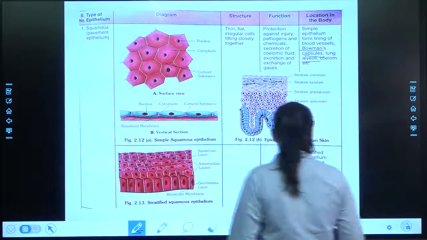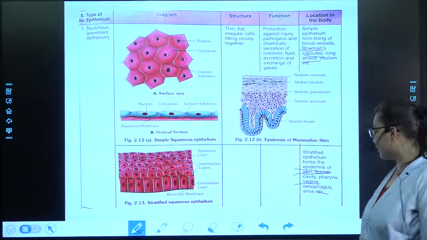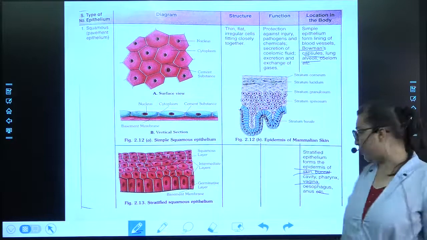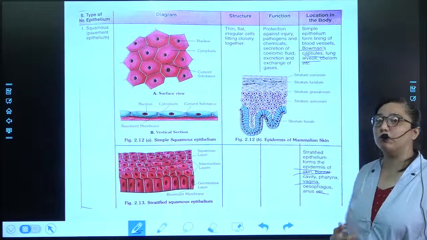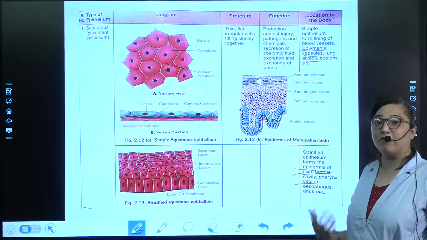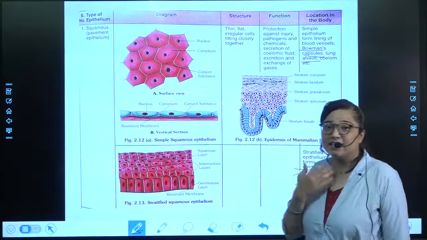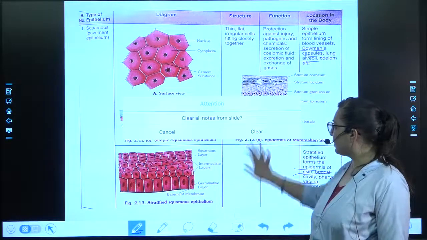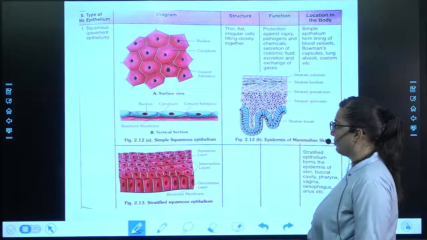You have studied about it in your class 8 when you were doing reproduction. In that, it is a part of the female reproductive system. I hope you remember. Esophagus and anus. Esophagus is the food pipe. Anus is the part from where you are removing all the waste materials. Pharynx, larynx, over here you are having. Okay. So this is about the two, simple squamous and stratified squamous.